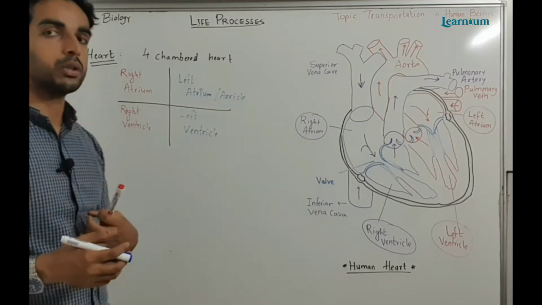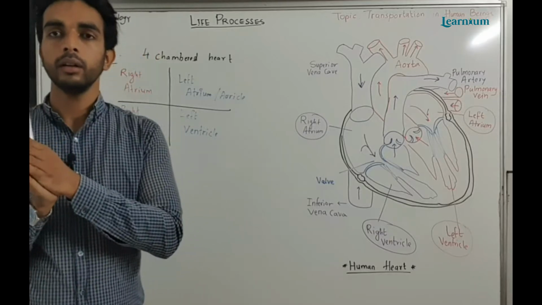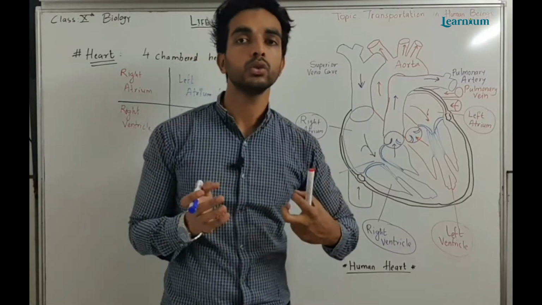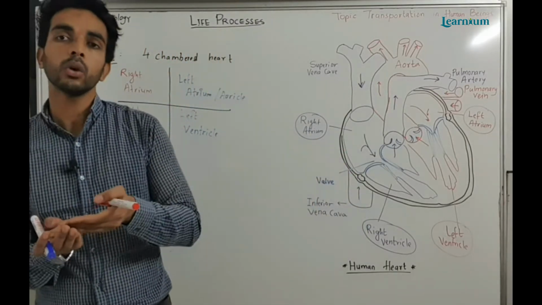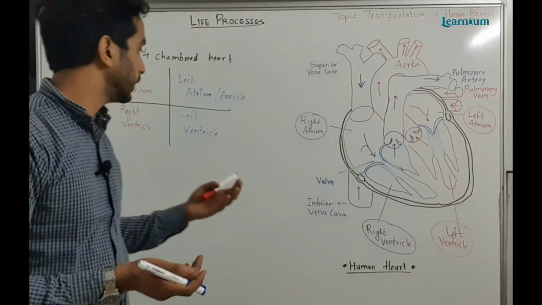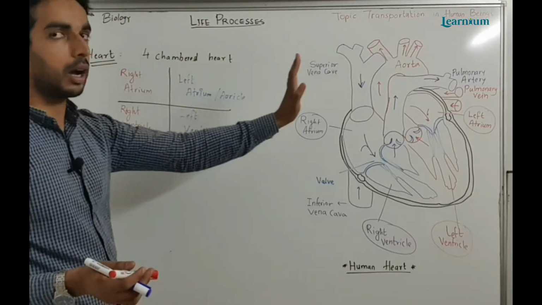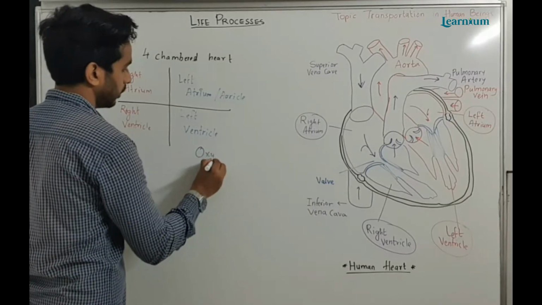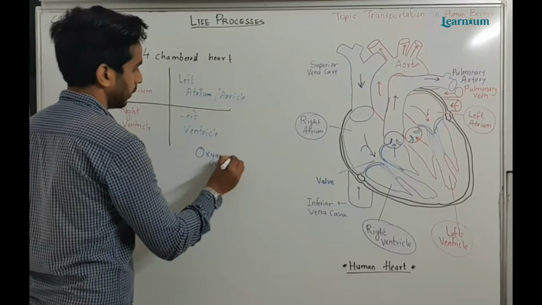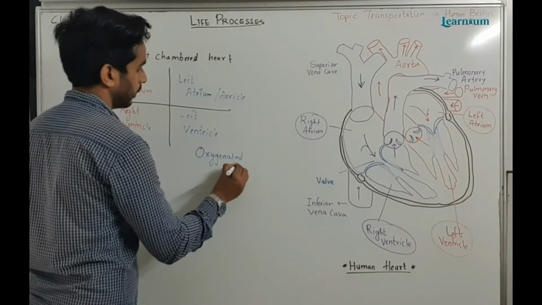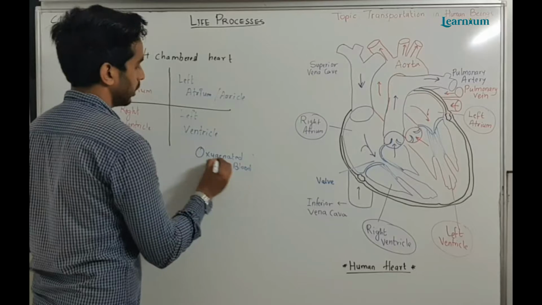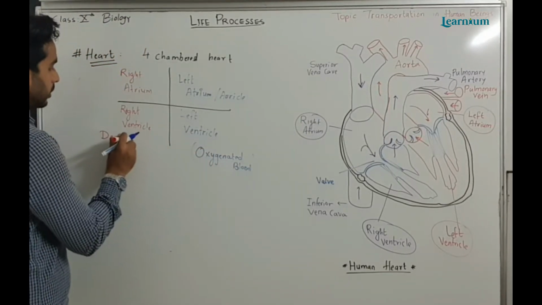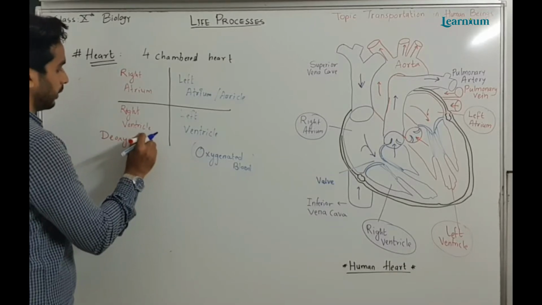This compartment helps to differentiate two types of blood. Our body has two types of blood. One is oxygenated blood, which has oxygen in it. The other is deoxygenated blood, where oxygen is used in respiration. Carbon dioxide mixes with the blood, so it becomes deoxygenated. The left part of our heart deals with oxygenated blood, and the right part carries deoxygenated blood.